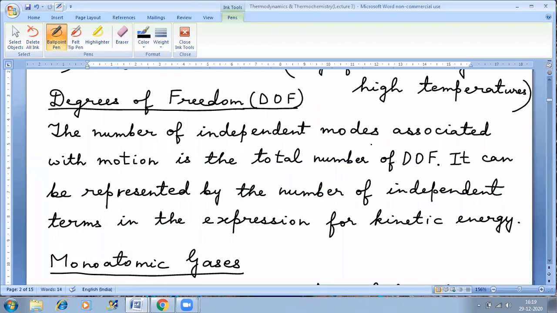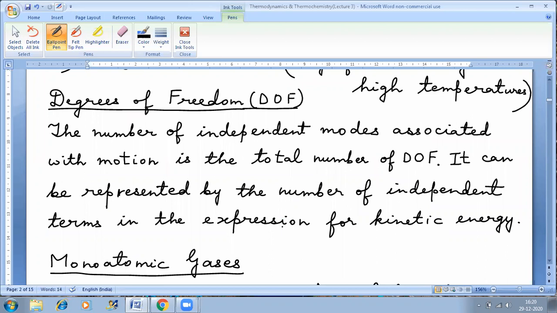The number of independent modes associated with the motion of molecules is called the total number of degrees of freedom. So, what is this? This is a complicated definition. We have to look at the simplified version of this definition in order to understand the concept. The simplified definition is this: it can be represented by the number of independent terms in the expression for kinetic energy. What does that mean?